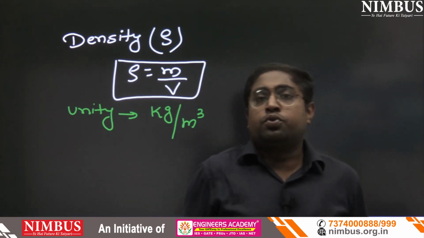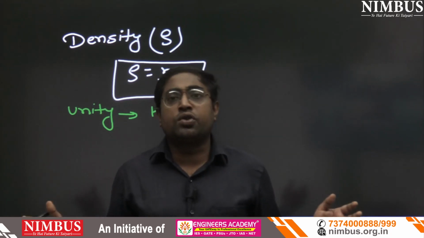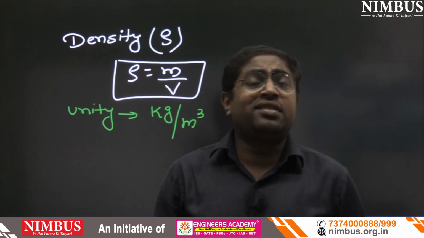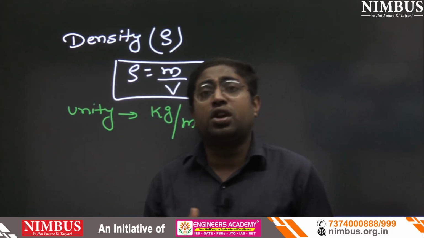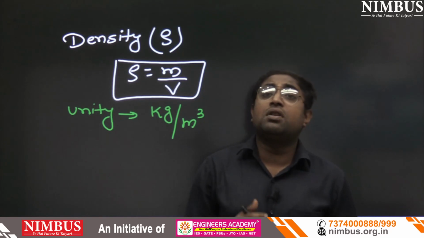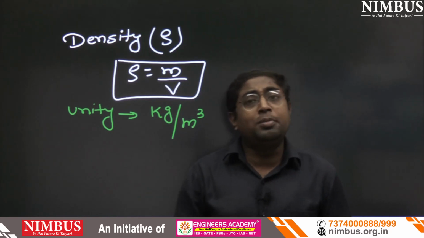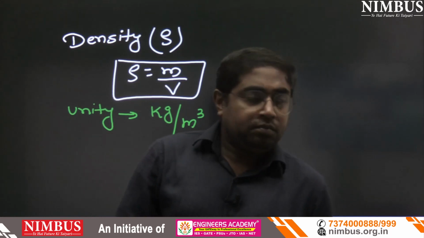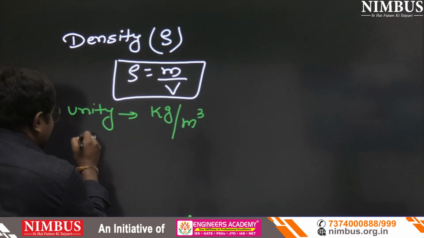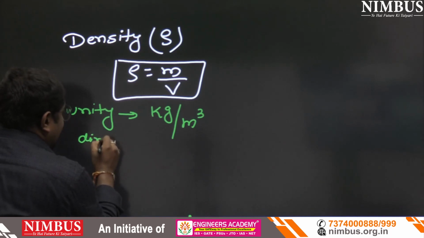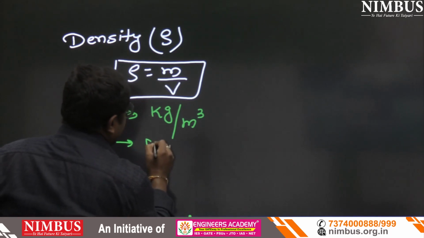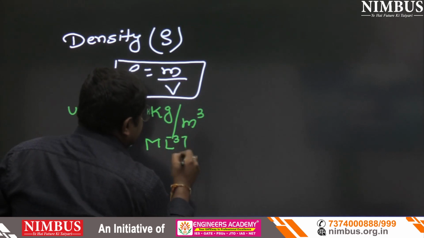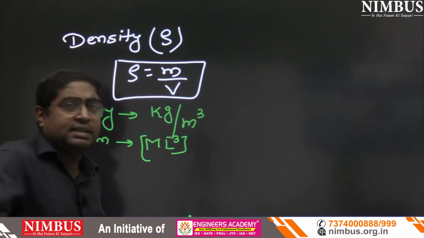If 20,000 or 50,000 students are going to appear in the examination, everyone know what is density, what is the unit of density, and what are the dimensions of density. So what will be the advanced level of question we will discuss today only. So what is the dimension then? For kg that is M, and for meter that is L, so that is ML minus 3.